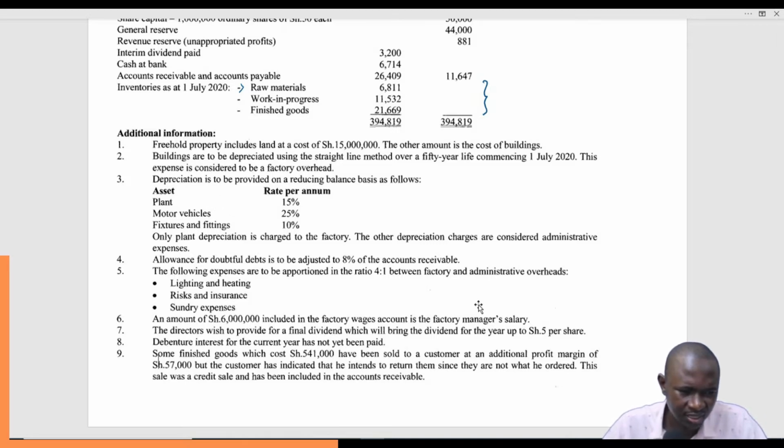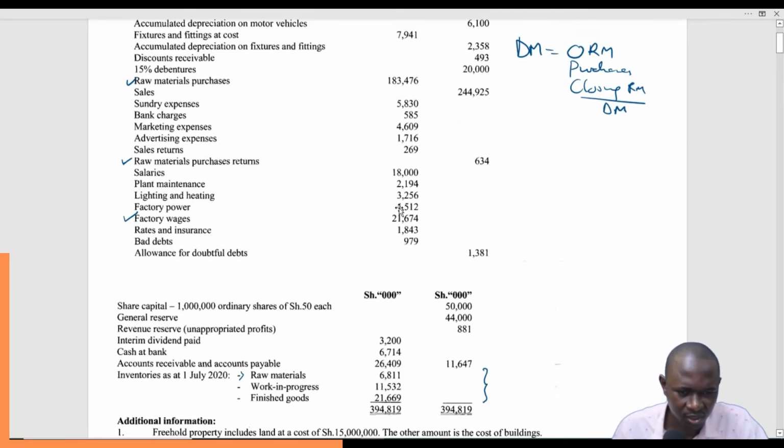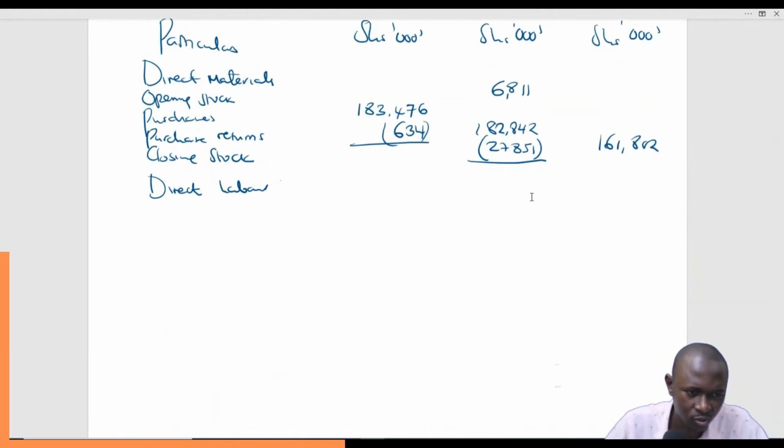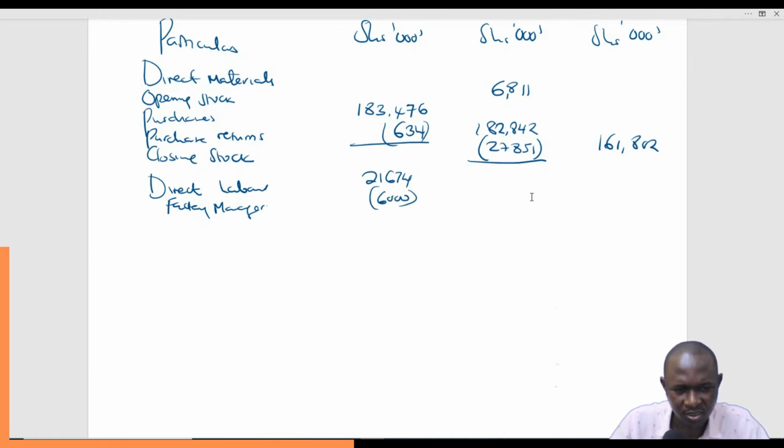This factory manager does the overall supervision, so it's an indirect kind of expense. So the number 6 will simply take factory wages of 21,674, and then we less factory manager salary, which we've been told is 6,000. So less that, what are we going to get?